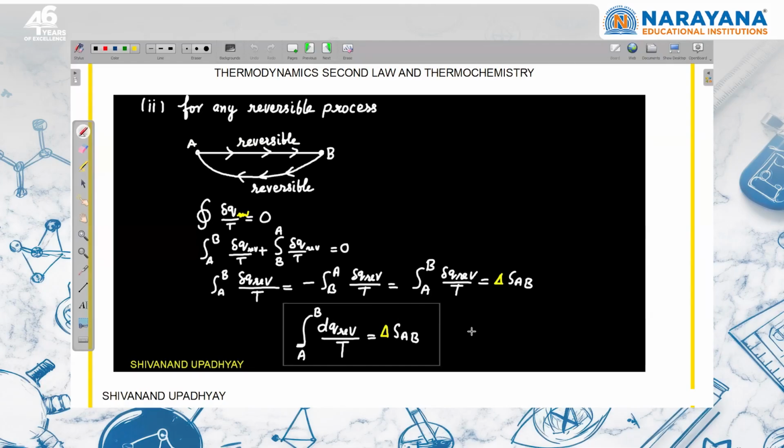So again for the universe, dq reversible is going to be 0, because the universe is isolated. Isolated means there is no exchange of any type of energy, right? From there also we can say that delta S universe in a reversible process will be equal to 0.